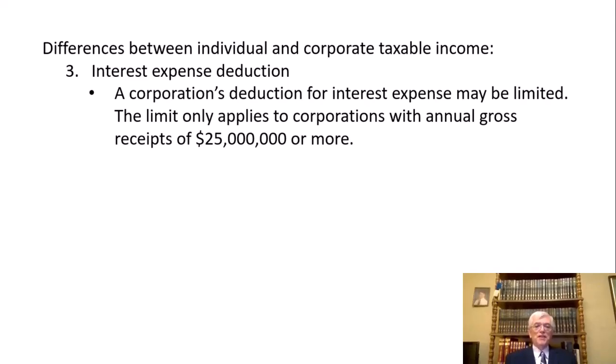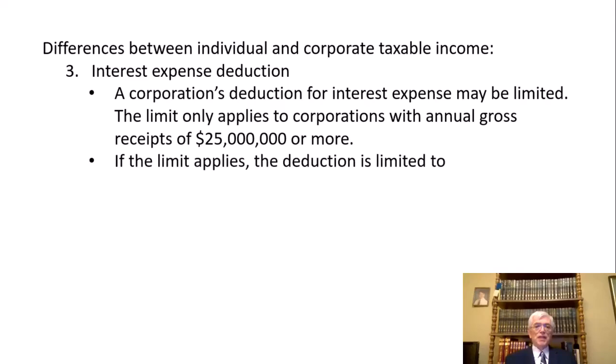So you could easily find yourself working for a regional Syracuse accounting firm or for the client of a regional Syracuse accounting firm where annual gross receipts are 25 million or more. In that case, these limits would apply. If the limit applies, the deduction is going to be limited to 100% of business interest income.